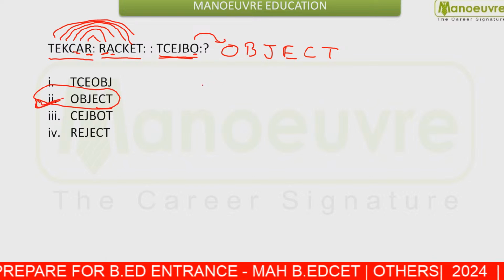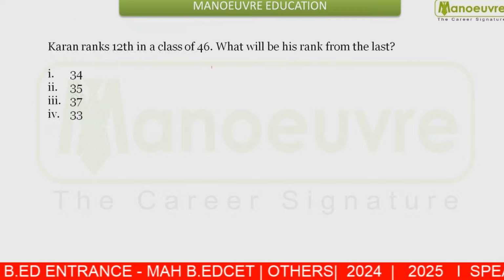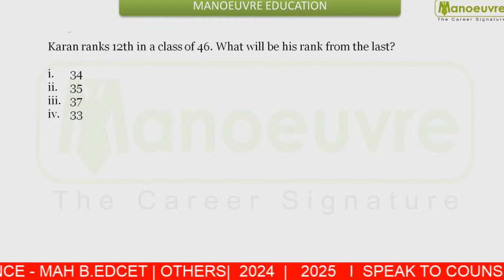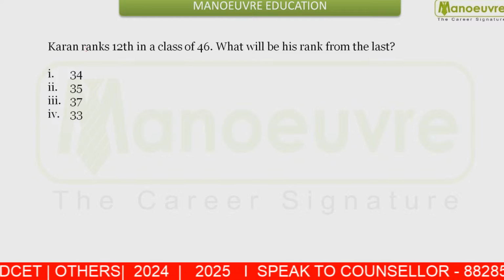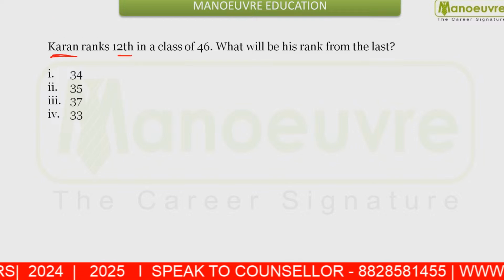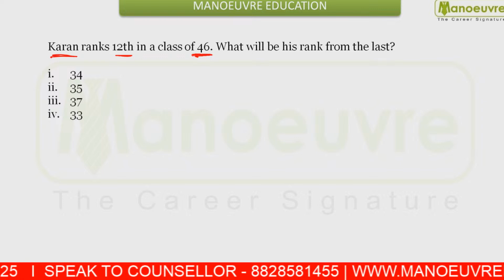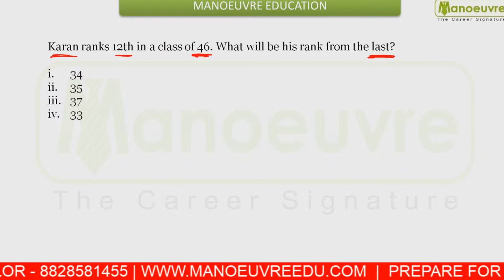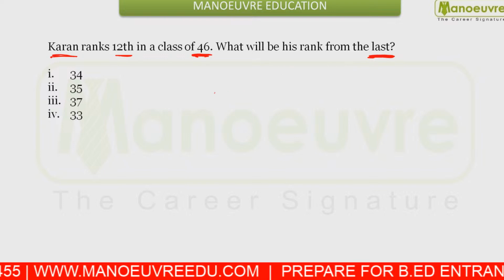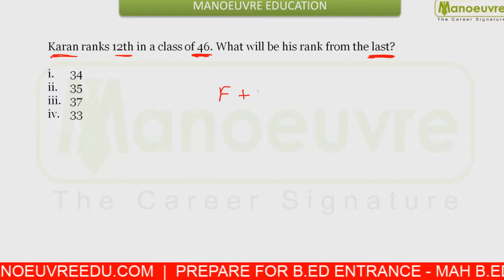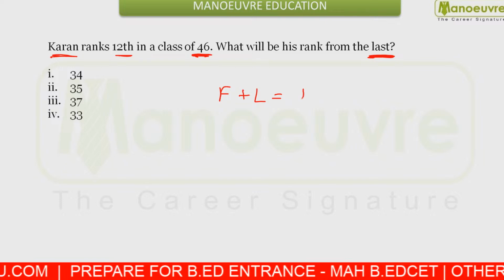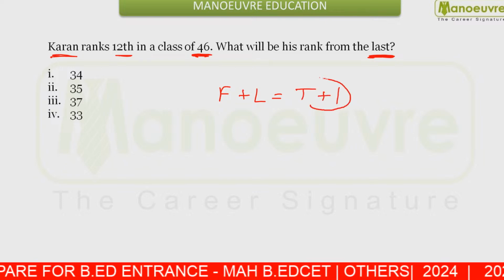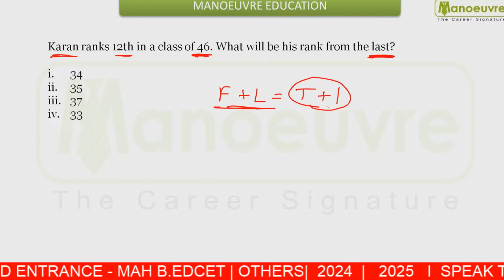Okay, moving ahead. Now you are given a question from ranking and order. Current ranks 12th in the class of 46. You have to answer what will be his rank from the last position. I told you the rank from the last is equal to total strength plus 1.